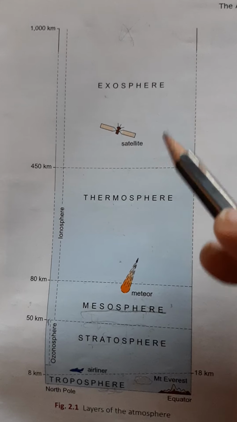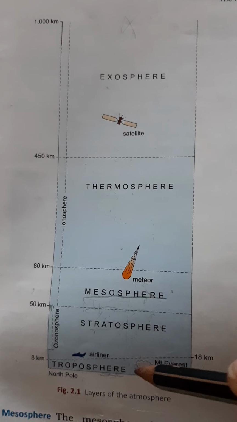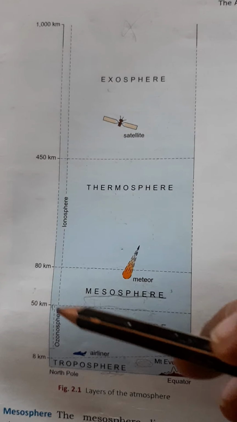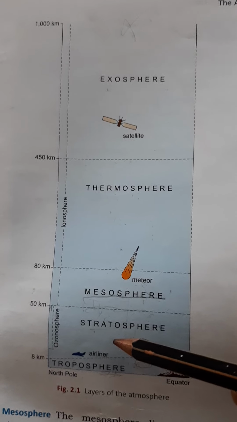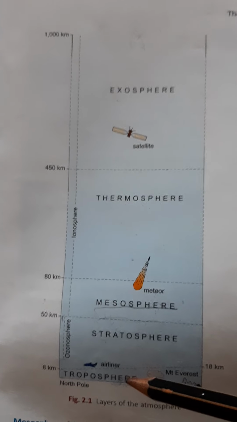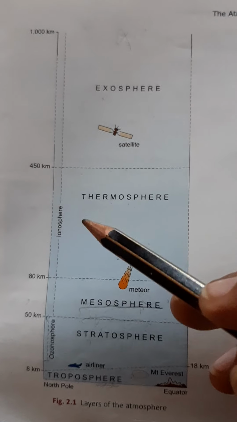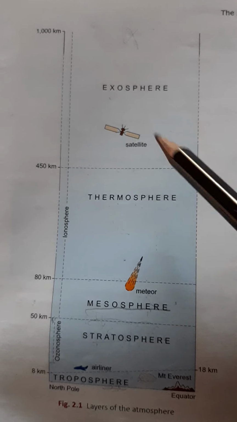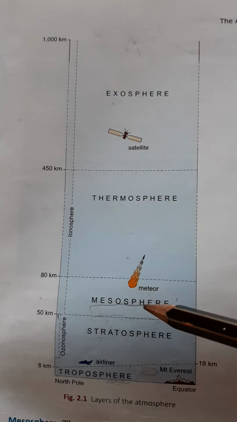I hope in this video you understand about all 5 layers of the atmosphere, from the surface to the outer space, and their extent and what their end zone is called. So this is all about it. Go through this video, understand the location and extent, and after this, through audio, I'll explain the characteristics of each layer, which are not the same.